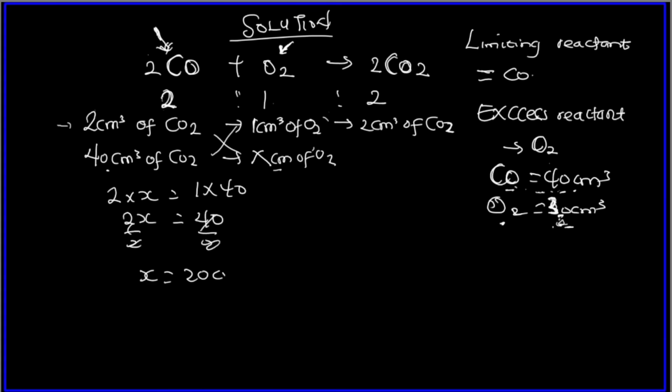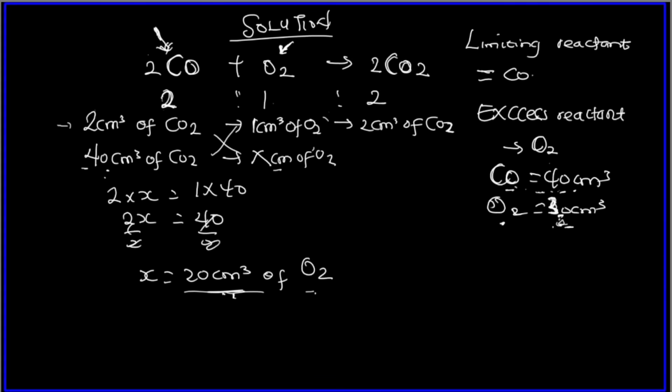So 20 centimeter cube of oxygen gas. So we know that it's 20 centimeter cube of oxygen gas that will react with 40 centimeter cube of CO. I hope this is clear. This is the exact amount of oxygen gas that will react with this. Remember, it's in excess, so not everything will react. They ask us for how much of the excess reactant is remaining, so we first look for the exact amount of this that will react with this. So 20 centimeter cube of oxygen gas is the exact amount that reacts with this.